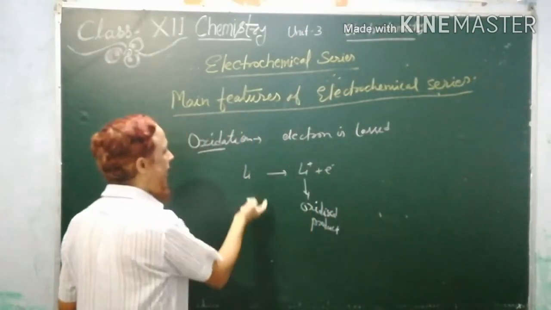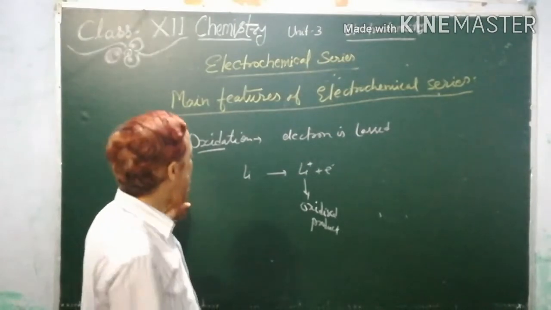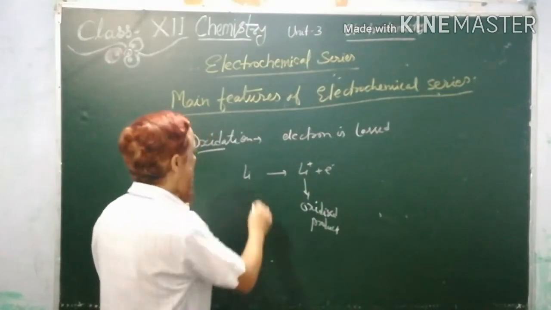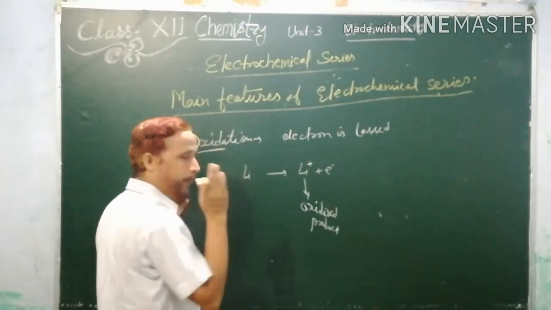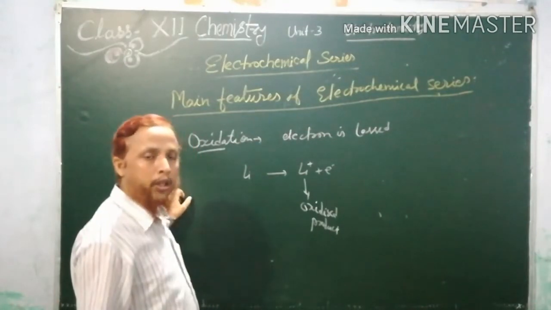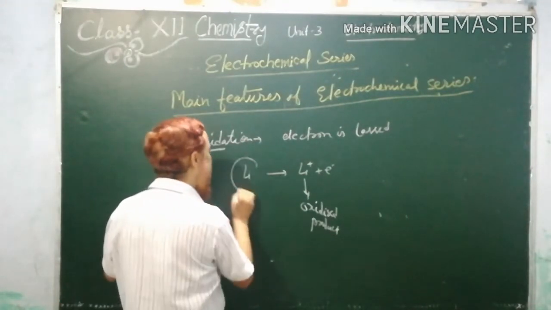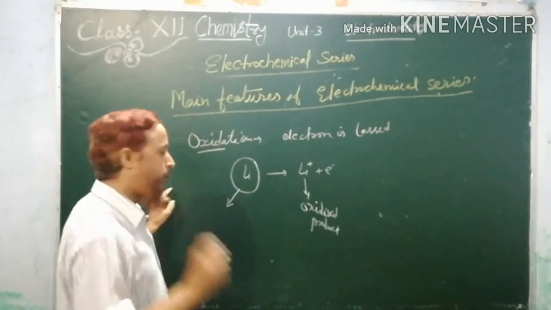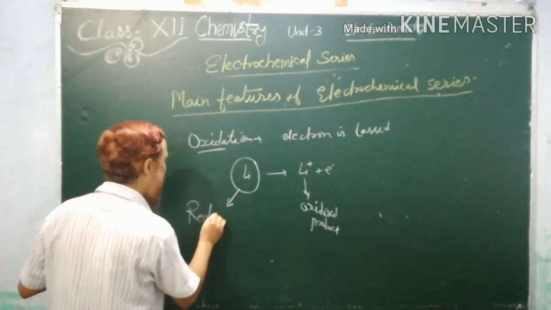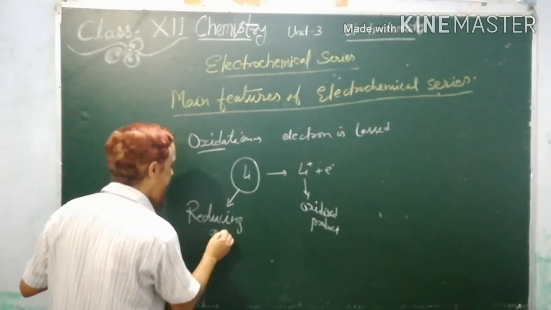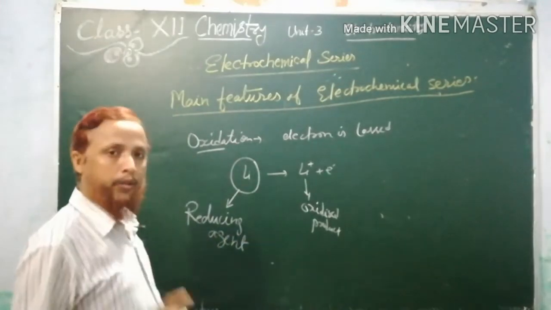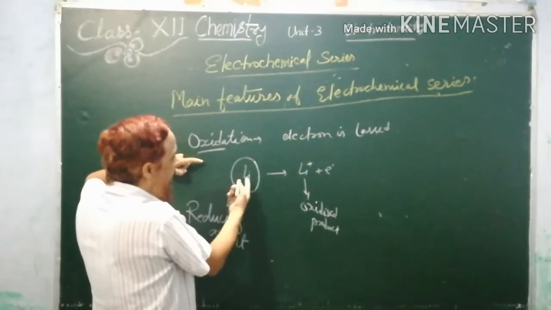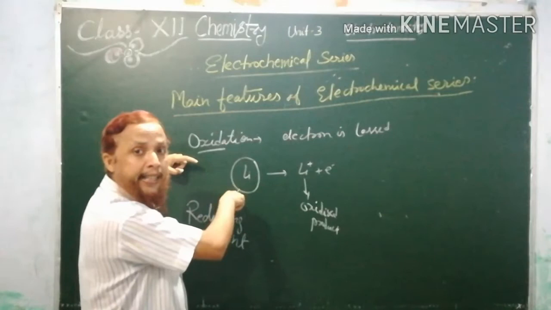This is the oxidized product of lithium. Lithium metal loses an electron, so the process is oxidation, and the substance which undergoes oxidation, that substance lithium, since it oxidizes, is a reducing agent. Remember, where there is oxidation, the reactant will be the reducing agent.